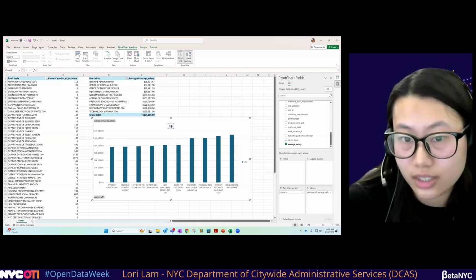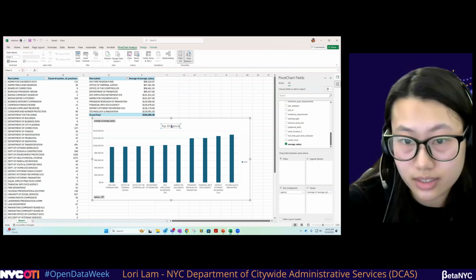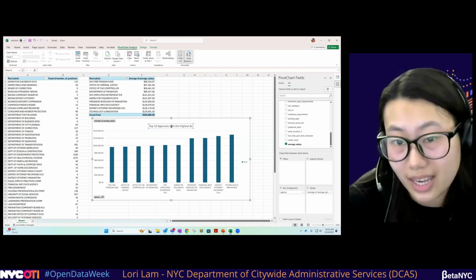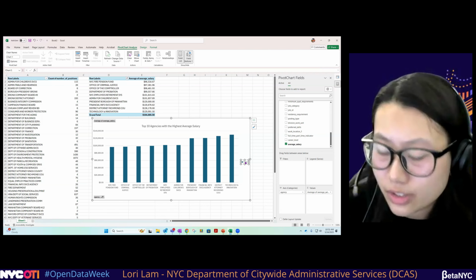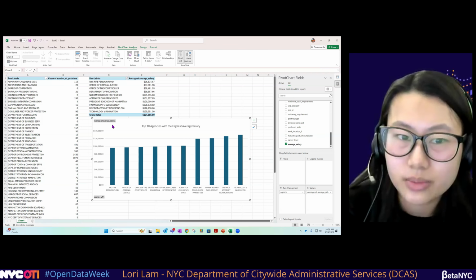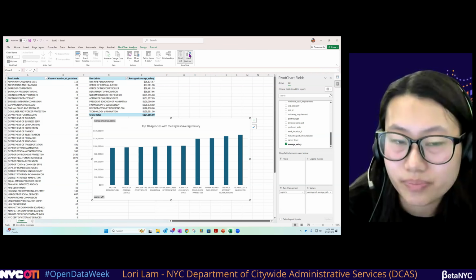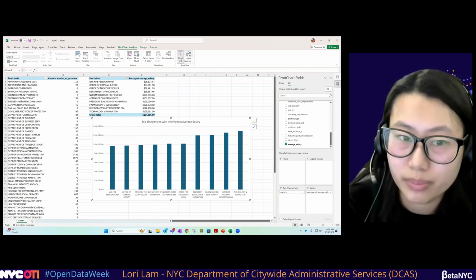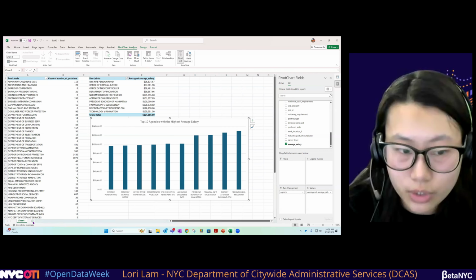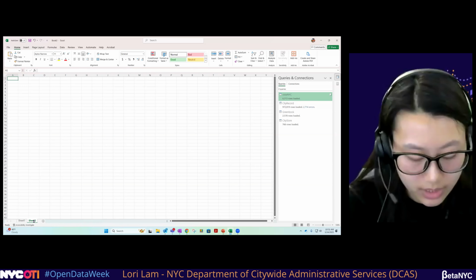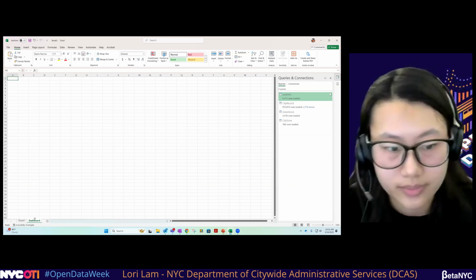So these are the top 10 agencies with the highest average salary. And we don't really need this total, delete. We want to make it nice and clean. I usually like to remove the field buttons. And let's create a new sheet for now and rename it dashboard.